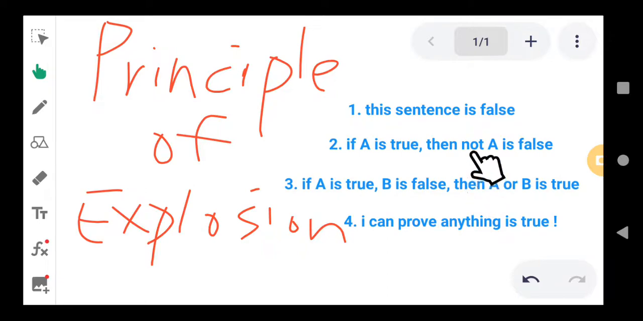To tackle assumption 2 and assumption 3, we need to have two predicates, predicate A and predicate B. Let's say predicate A is "I have a brother," and predicate B is "next year, 2023, is going to be the end of the world." So we need two working predicates to examine assumption 2 and assumption 3.